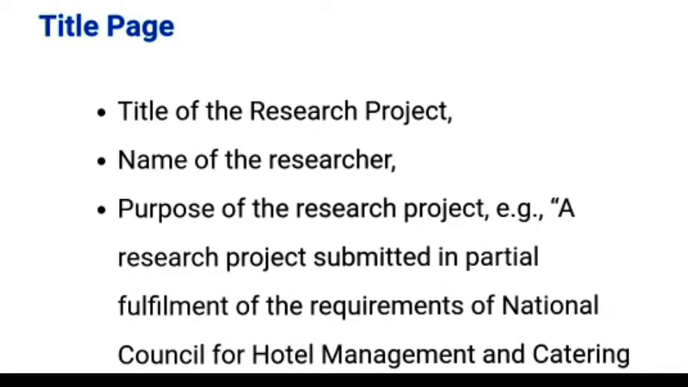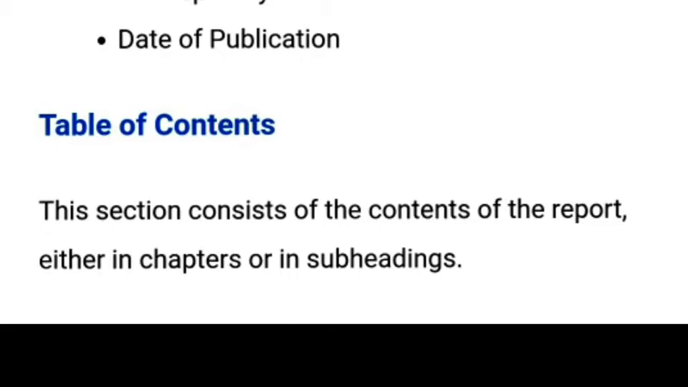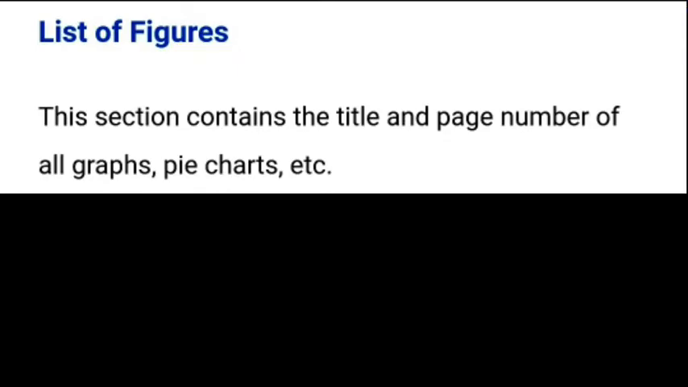The title page consists of the title of the research project, name of the researcher, purpose of the research project, and date of publication. Then the table of contents. This section consists of the contents of the report, either in chapters or in subheadings. Then the next part, list of tables. This section includes the title and page number of all tables. List of figures. This section contains the title and page number of all graphs, pie charts, etc.